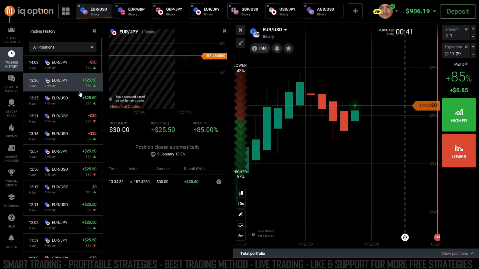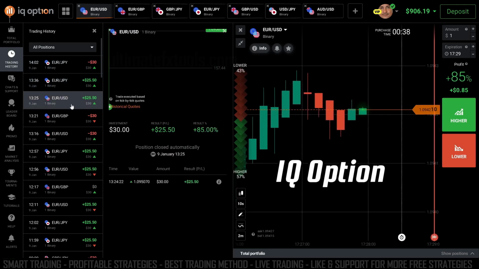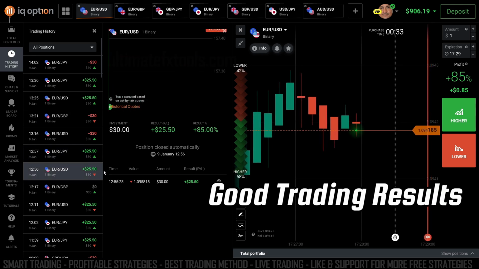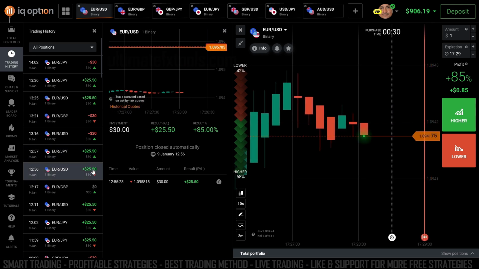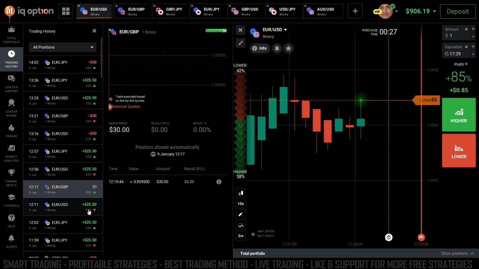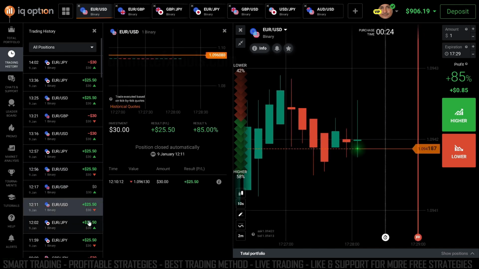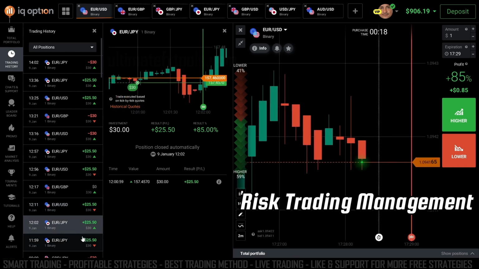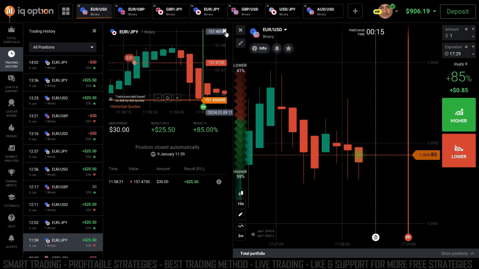We have a good trading strategy here with IQ Option, using our old method of trading. We got good trading results based on our trading performance. This will give you the benefit of staying positive in your daily trading. First of all, you must develop trading risk management before trading in a crucial state of the market.